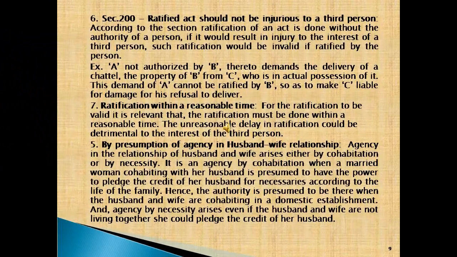The act should not be injurious to a third person. According to Section 200, ratification of an act done without authority of a person is invalid if it would result in injury to the interest of a third person. Example: A, not authorized by B thereto, demands the delivery of cattle, the property of B, from C who is in actual possession of it. This demand of A cannot be ratified by B so as to make C liable for damage for his refusal to deliver.